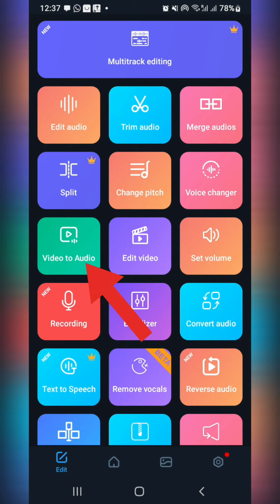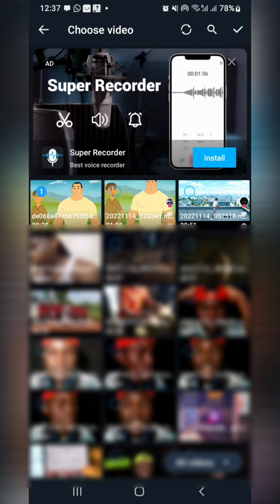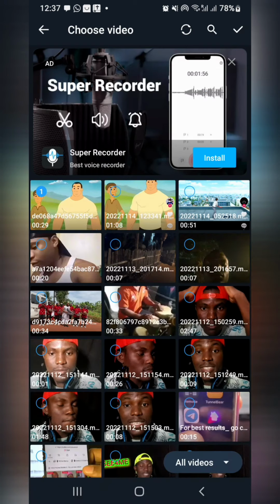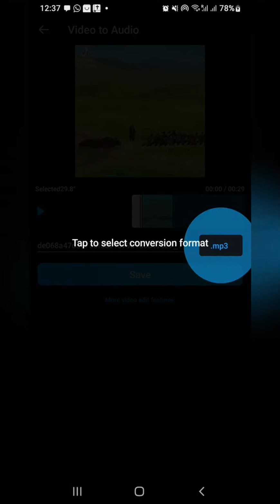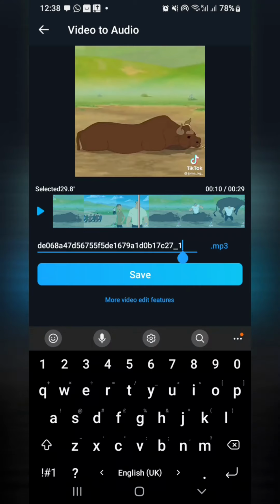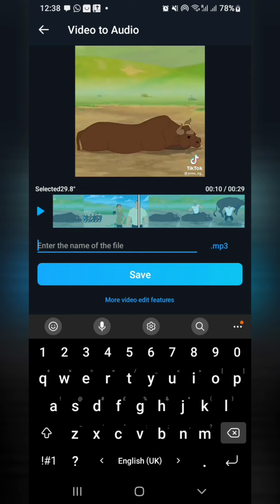Tap on Video to Audio. Select the video you downloaded. Rename it so it can be easy for you to find later and save.